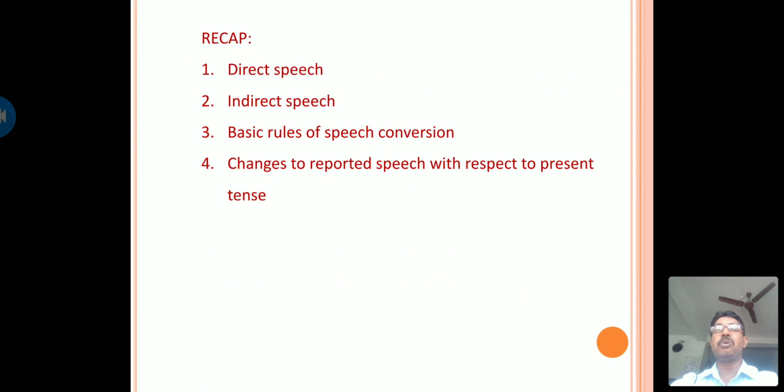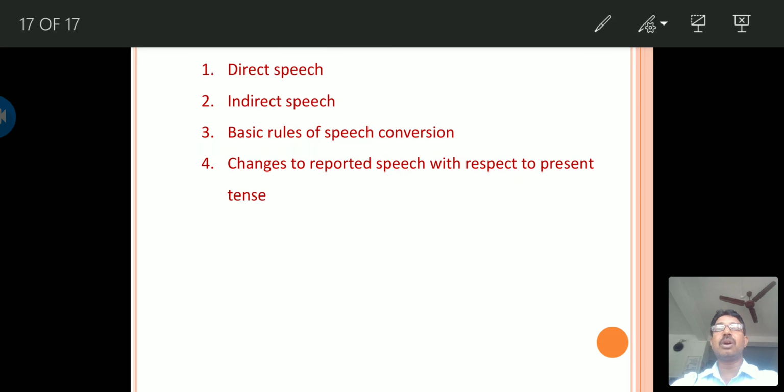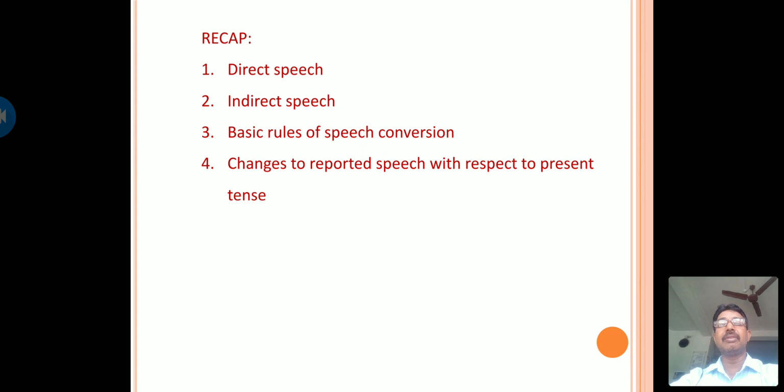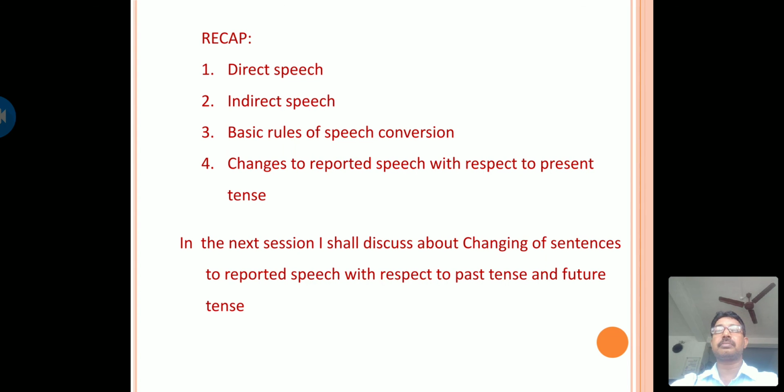So now let us recap what we have discussed today. We discussed the direct speech. In direct speech, the words of the speaker are put in inverted commas. In indirect speech, we remove the inverted commas and we also use the conjunction that, and then we convey the actual words of the speaker. We have also seen the basic rules of speech conversion and the changes in reported speech with respect to the present tense.